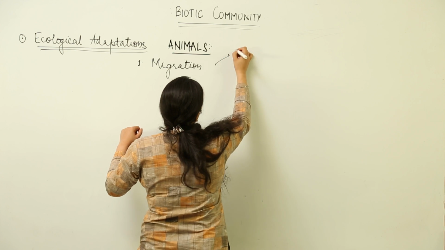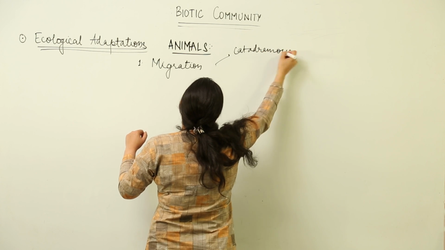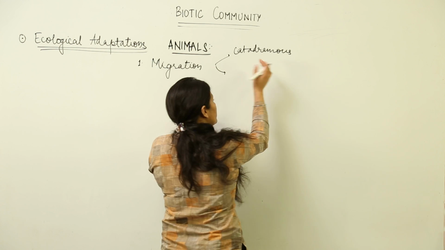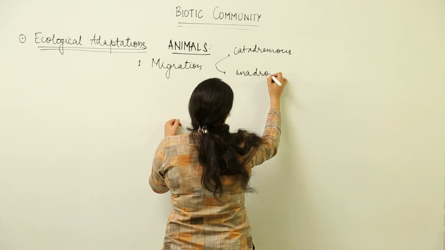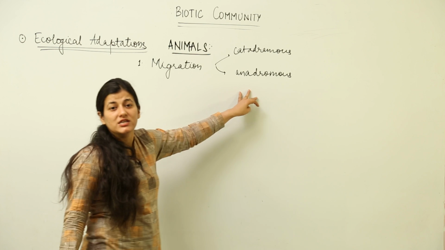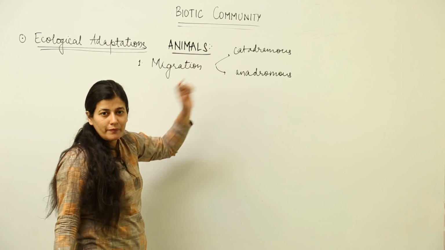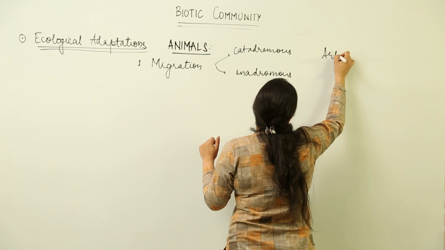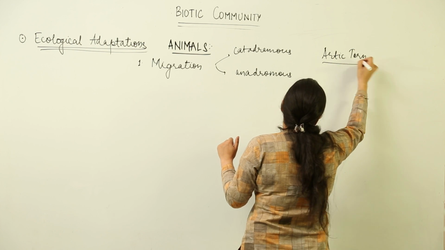So we have the example of catadromous fishes and anadromous fishes. Catadromous fishes, for example the sea lamprey, come from marine water to the fresh water for laying their eggs, while the example of an anadromous fish is the eel, which migrates from fresh water to the brackish water in order to lay eggs. Another example is the Arctic tern, which comes from the Siberian region and would be found in tropical regions of India.